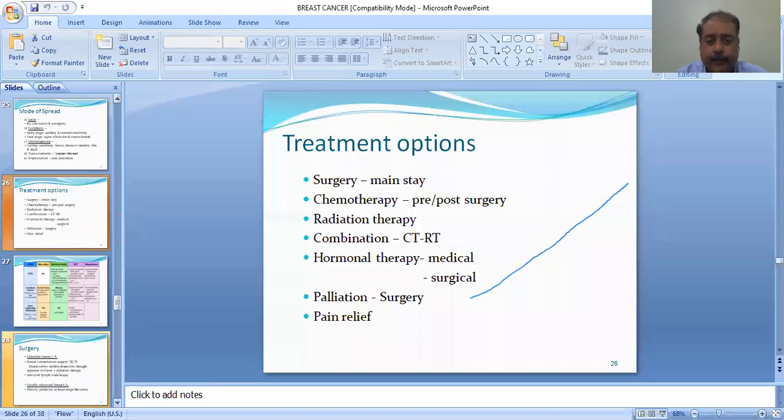Next is chemotherapy, which can be pre and post as per the need of the individual. Radiation therapy, if there is involvement of the axilla. Then combination or sometimes sandwich therapy we give, that is CTRT. And hormonal therapy, which is medical or surgical hormone therapy. Palliation, where we do a palliative surgery. And in very advanced breast malignancy, we do nothing but pain relief.